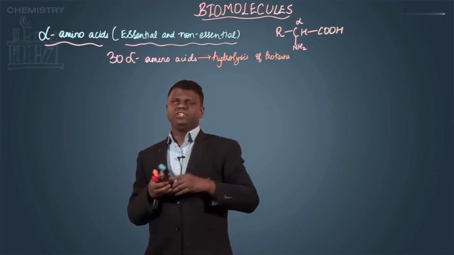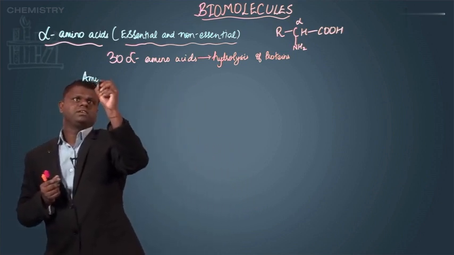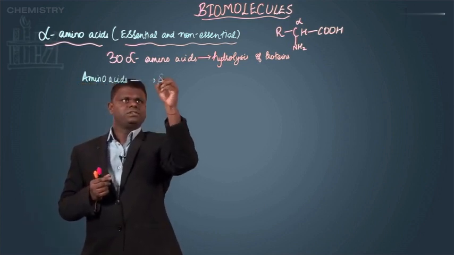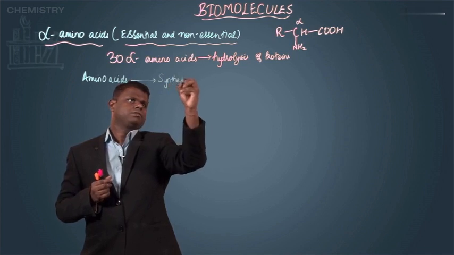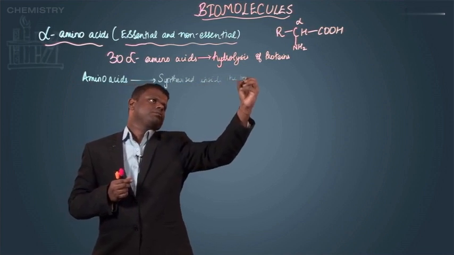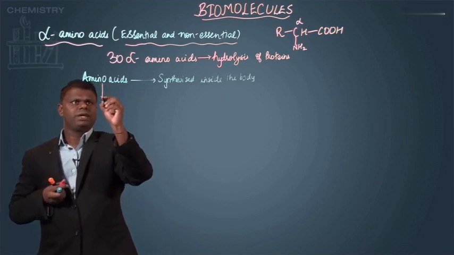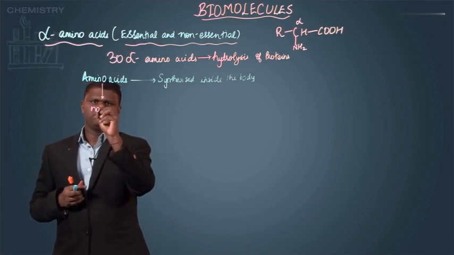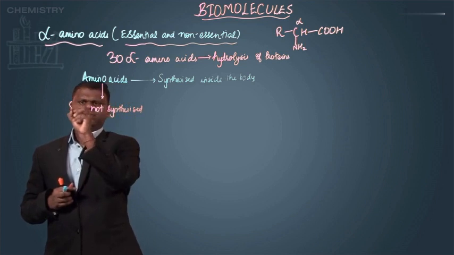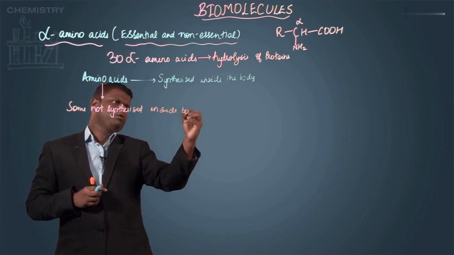Now, what exactly are essential and non-essential alpha amino acids? Now, these amino acids, some are synthesized inside the body, whereas there are some alpha amino acids which are not synthesized inside the body.